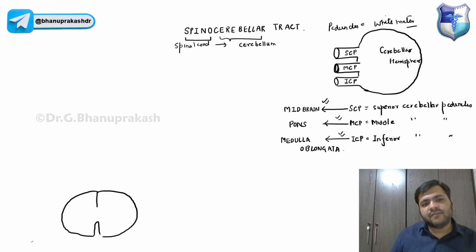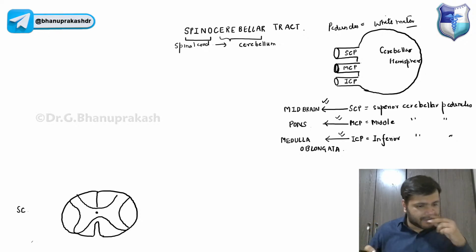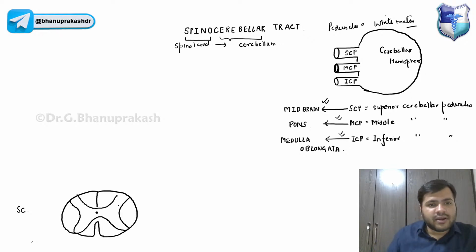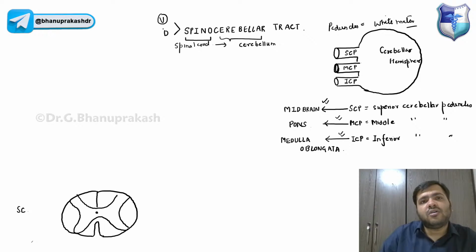Let us try to draw this diagram again. You are very well aware, we are taking the transverse section of the spinal cord. We draw the gray matter of the spinal cord, and we have the white matter as well. In the middle we have the central canal. So we already know the spinocerebellar tracts, whether ventral, anterior, or dorsal, posterior.